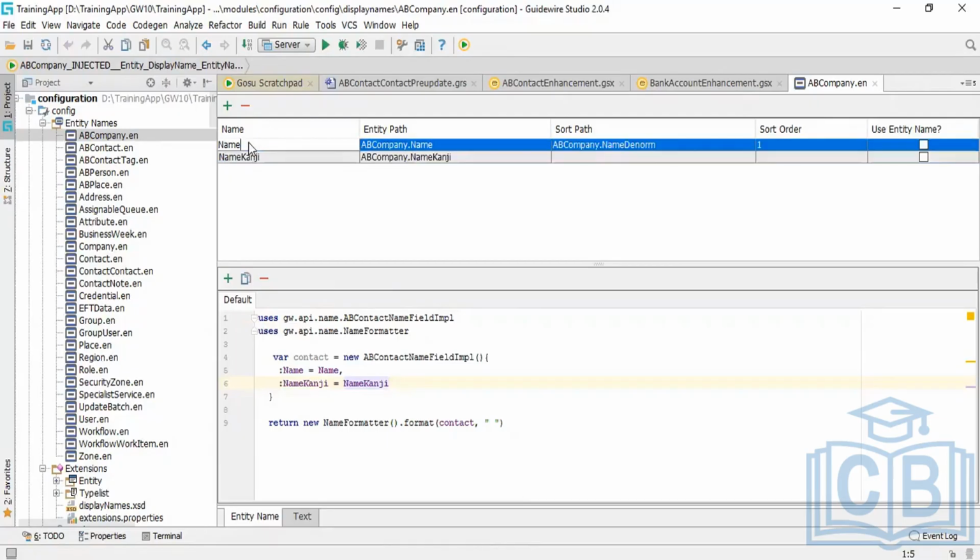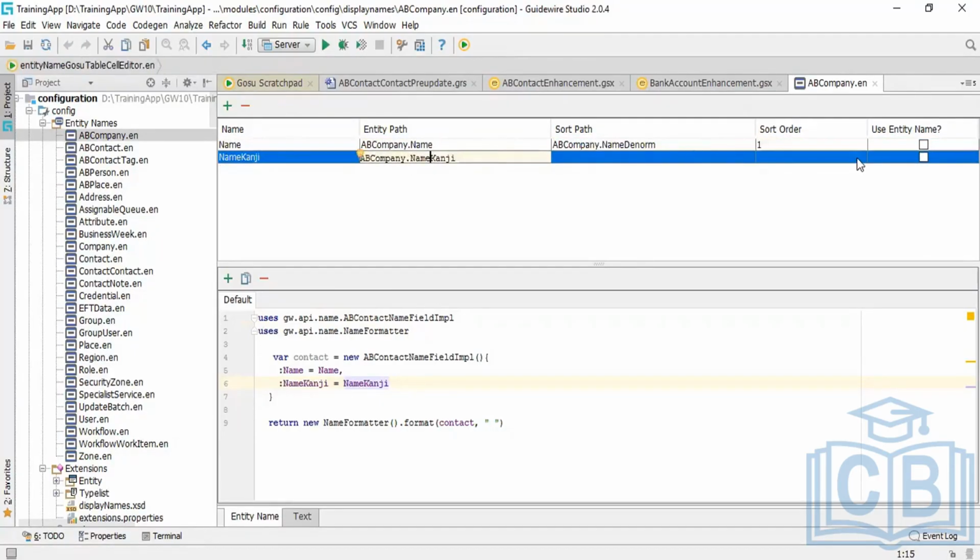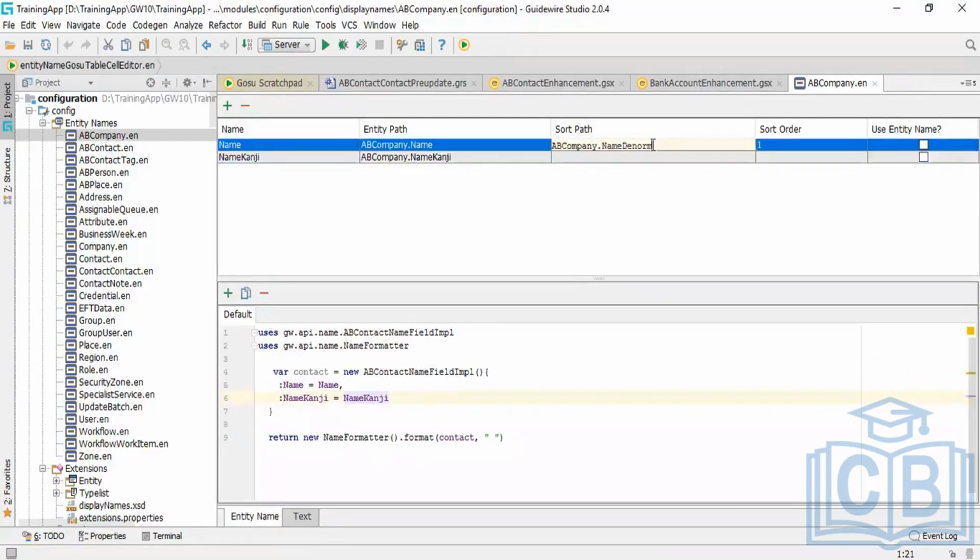Suppose you can see they have created an alias name of these two, name and name kanji. This is the actual part of that, and this is the alias path. Whenever we will be calling navcontact.nameWrite, it will be redirecting you to this particular field. It is just for creating the alias names.